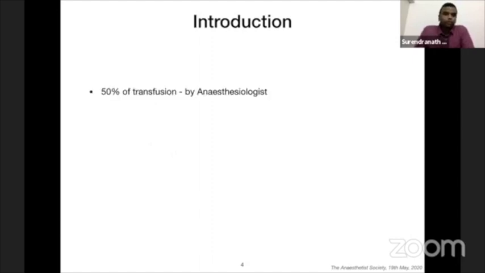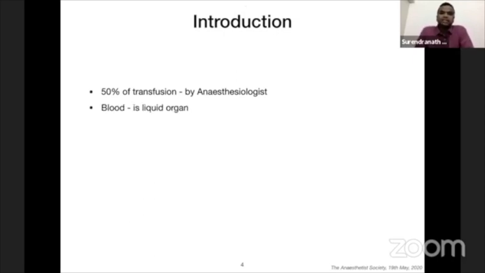So we all know globally 50% of the total transfusion happening in the world is done by anesthesiologists. So you and me are one of the main users of transfusion medicine for surgery. And it is very important for us to know about the basic signs of transfusion and the complications associated.